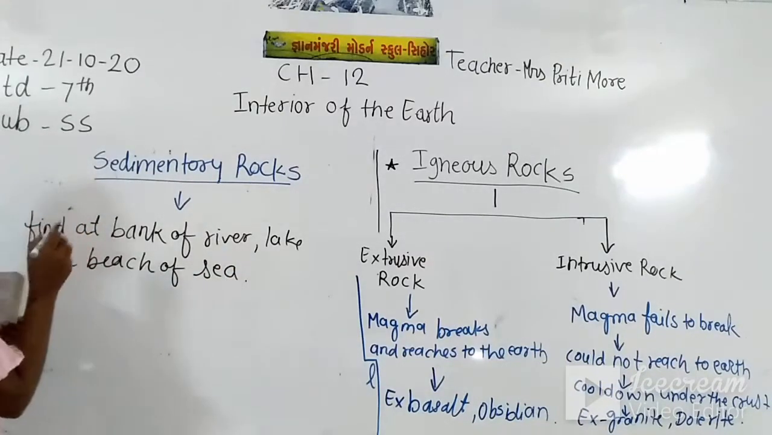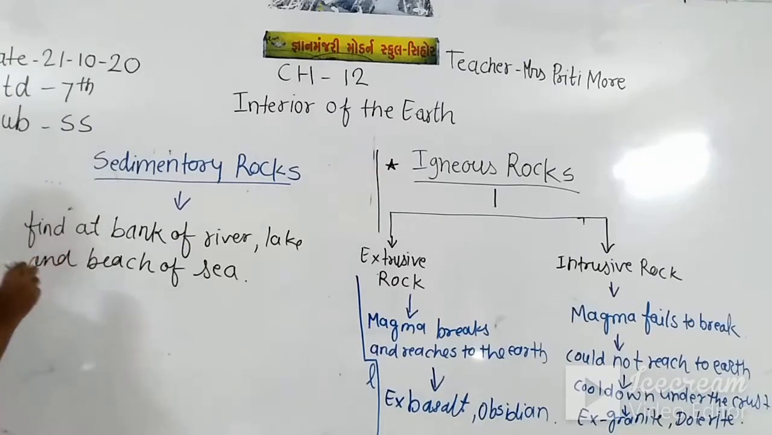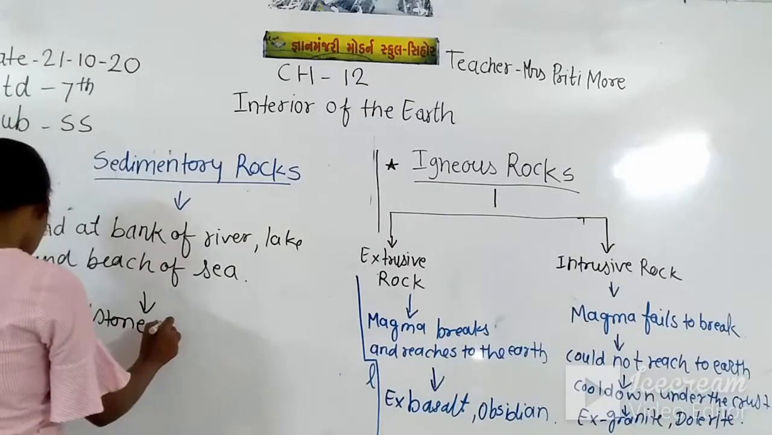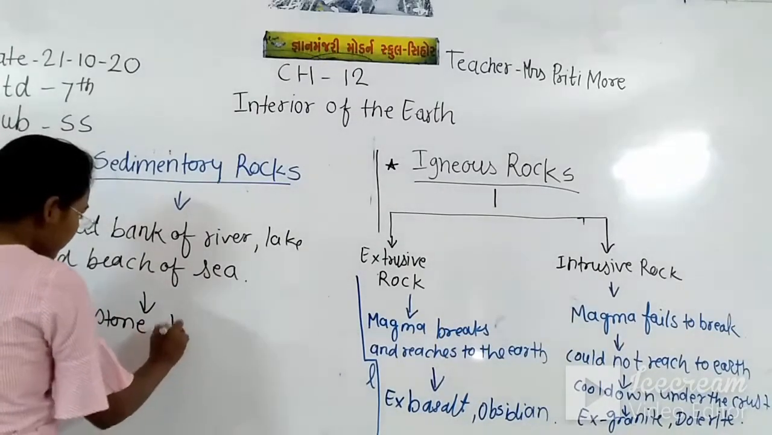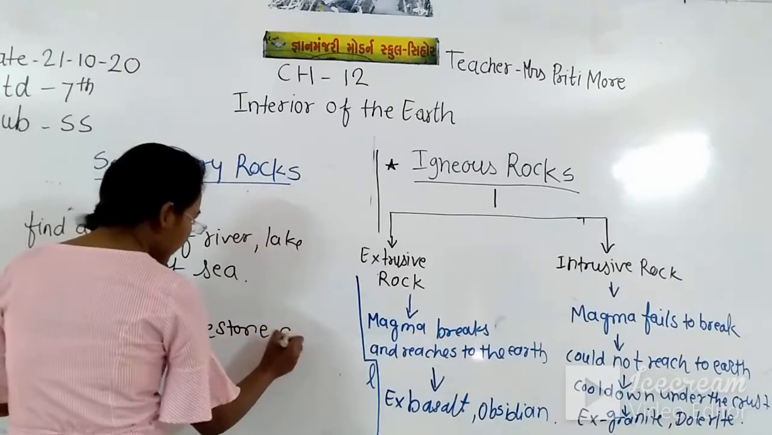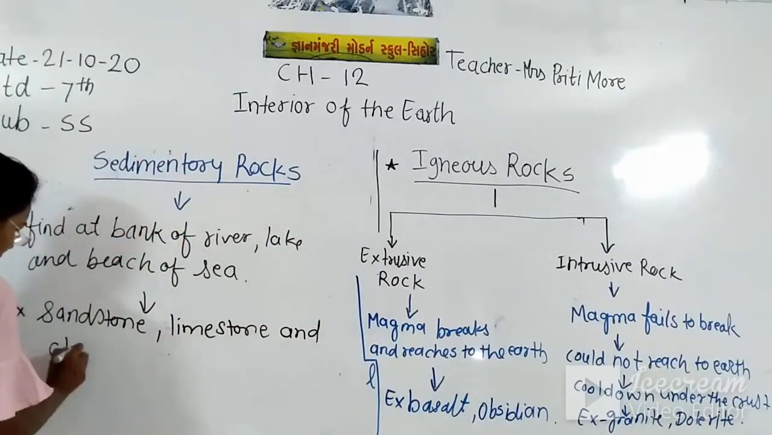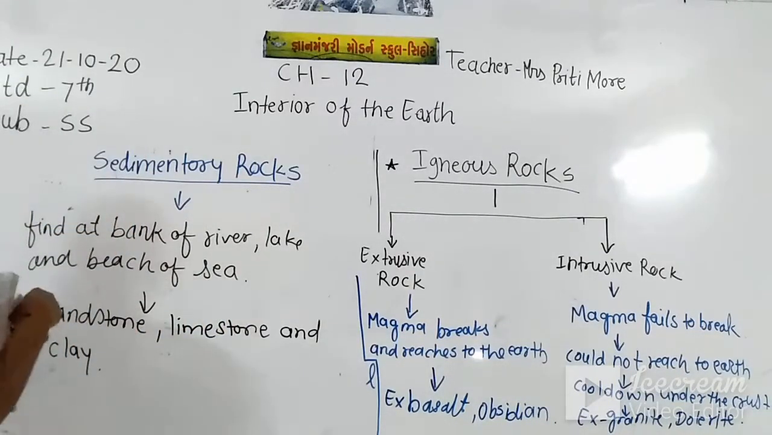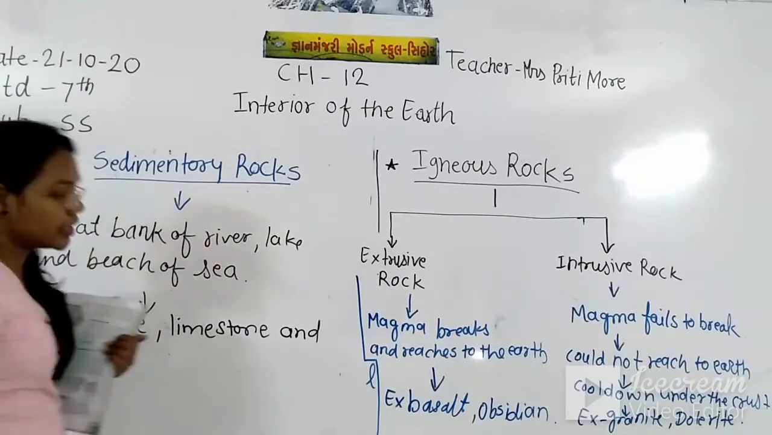Where are these found? They are found just at the bank of the river, lake and beach of the sea, and the examples of this rock are sandstone, limestone and clay. These are the examples of the sedimentary rocks found at the bank of the river, lake and beach of the sea.